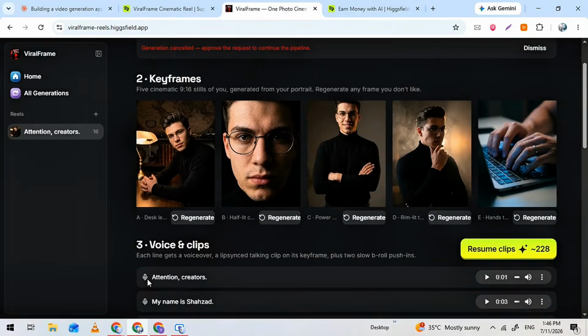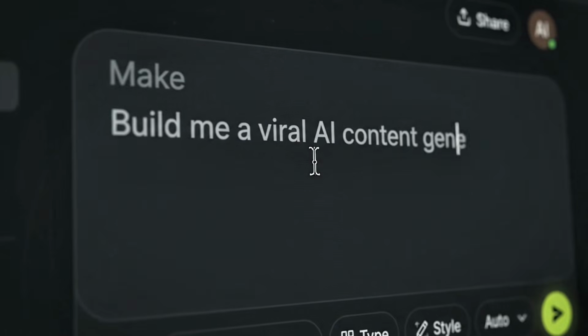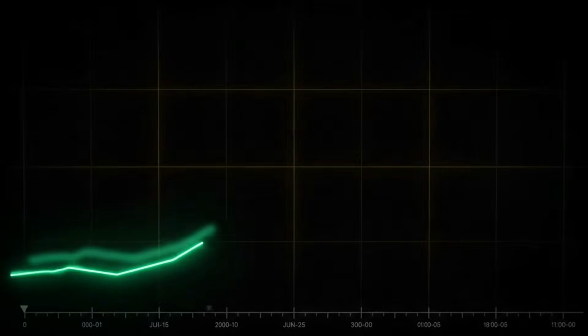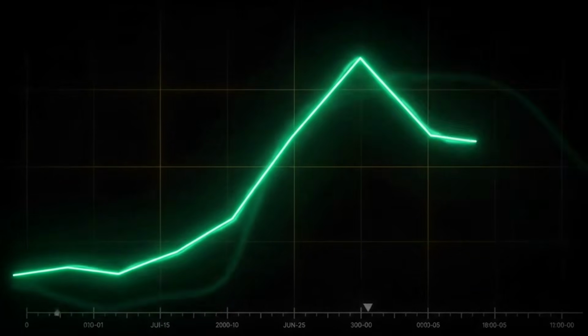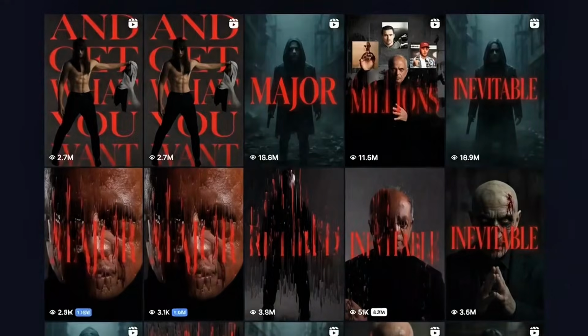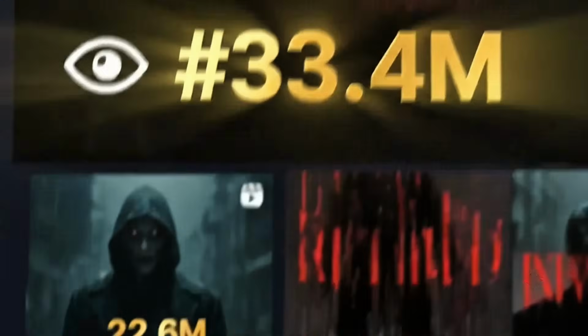But here's the thing, you're not locked to this one trend. Any topic you have in mind, you can build a website around it. Any trend that's blowing up right now, you can build your own website on that too. The system is the same, only the trend changes. So since these Comer-style reels are going viral right now, that's exactly what I'm building.